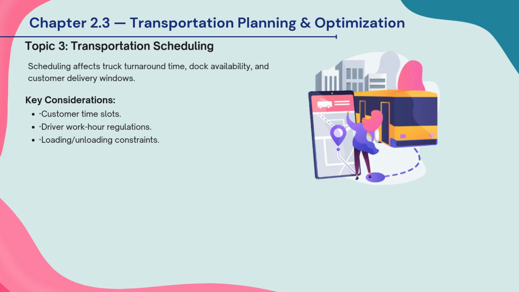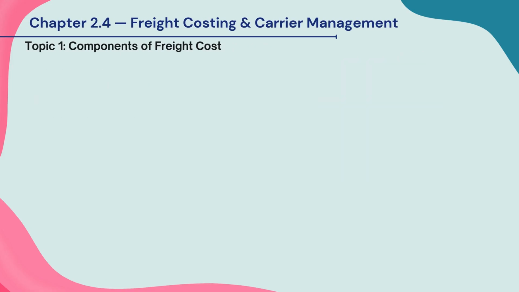Good scheduling helps avoid delays, reduces waiting time at docks, and improves overall delivery efficiency. In short, proper transportation scheduling ensures smooth operations, better time management, and higher customer satisfaction. This slide explains the main components of freight cost in transportation.